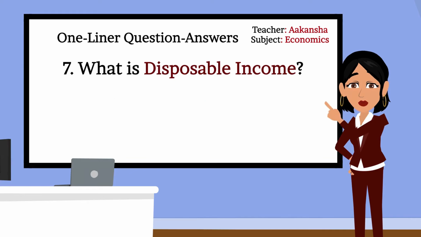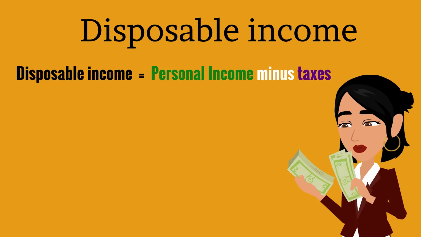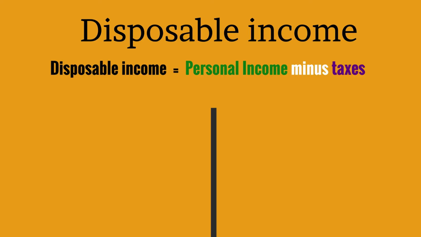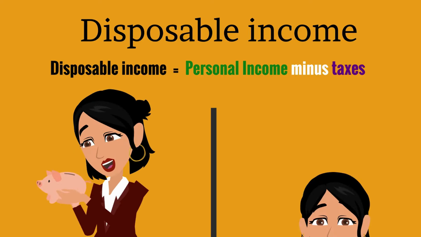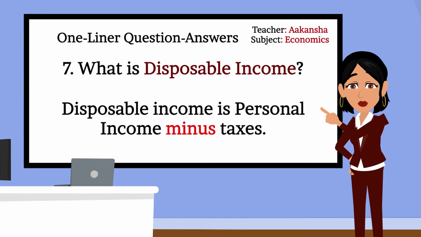Let's move to the next one. 7. What is disposable income? Ma'am, disposable income is personal income minus taxes. Correct, Mahi. Can you explain it a bit? Disposable income represents the income available for savings and consumption after paying all the taxes. Correct. Very well explained.